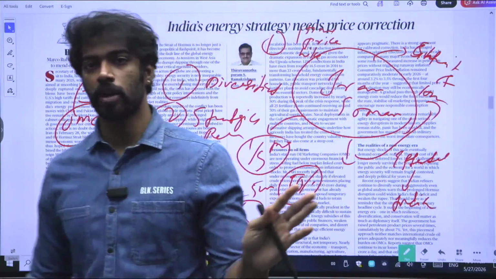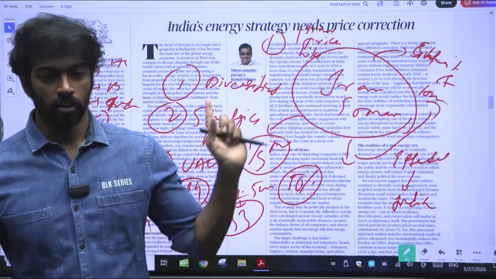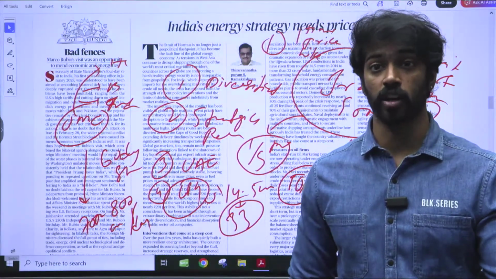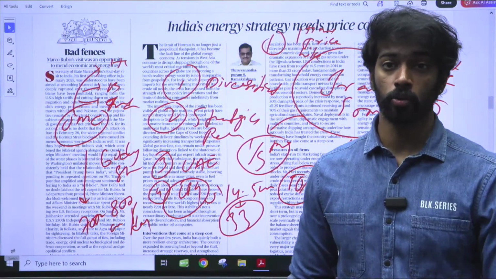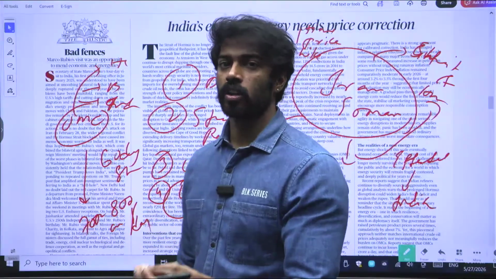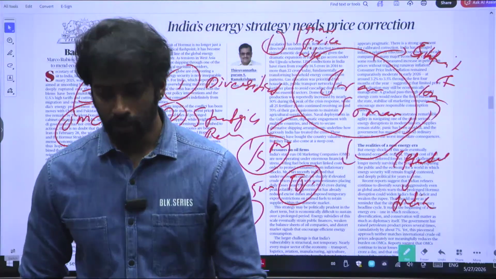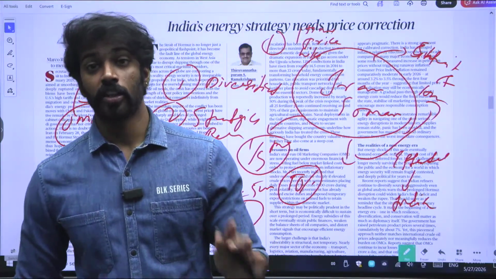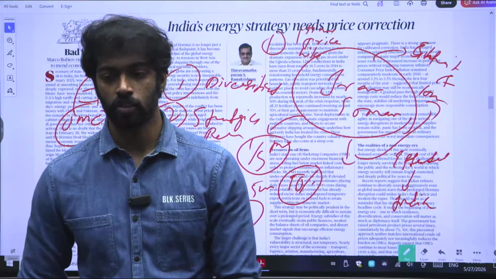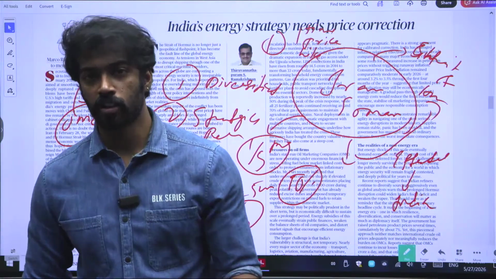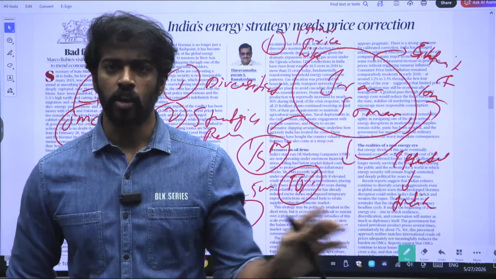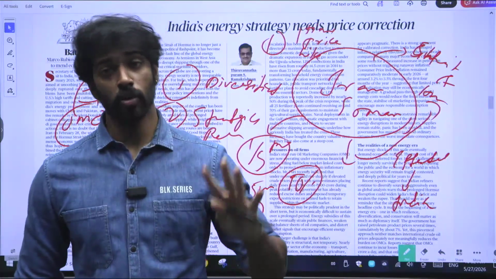There won't be any losses to the oil marketing companies. For example, let's say the oil marketing companies are selling at 99 rupees. They see that there is a high amount of loss if they sell at 99 rupees. Now they will increase 2.2 to 2.3 rupees. Then they see that again this is also a loss. They'll increase a little more. They'll increase 2.3 or 2.4 more rupees. They'll keep on increasing like this. The editorial is saying instead of increasing this small amount, try to increase one drastic amount. Instead of putting the brunt on people and creating uncertainty, create one big jump and leave it at that. That way you are not suffering and people are also not suffering. That is what the editorial is saying.